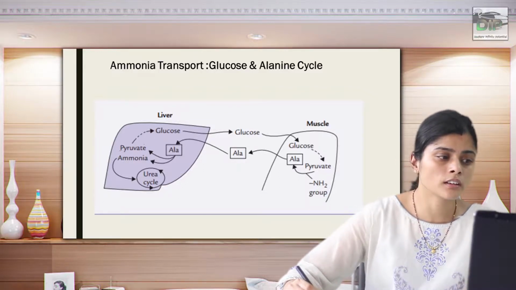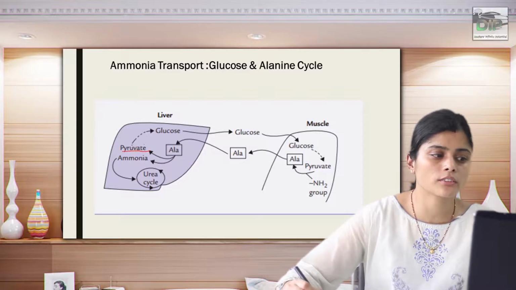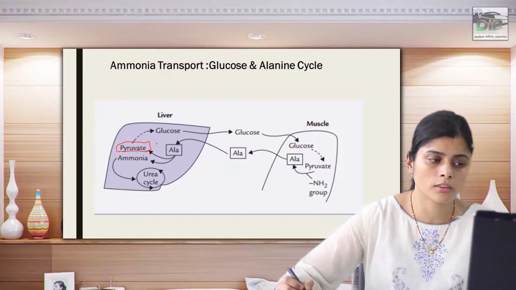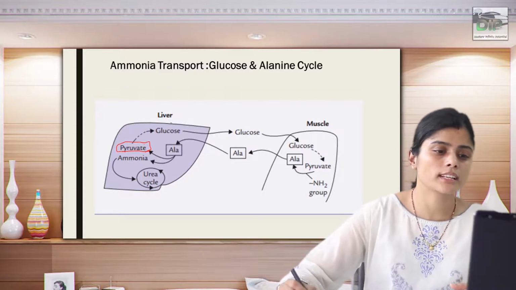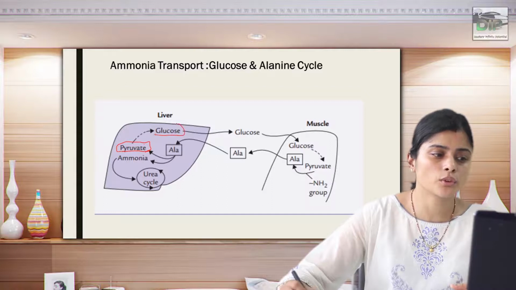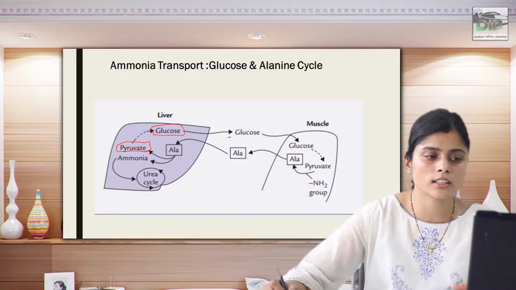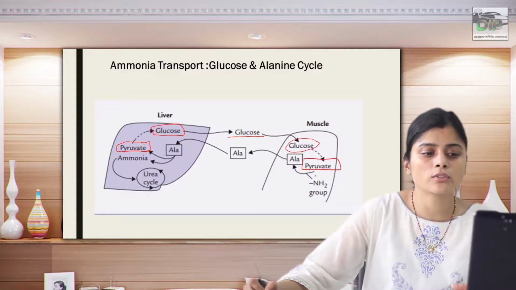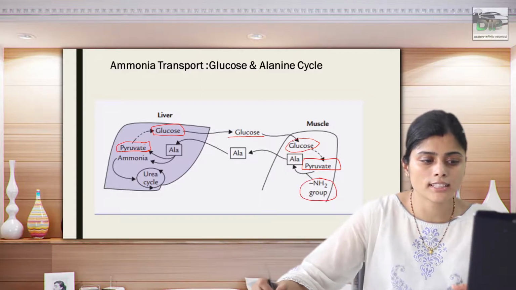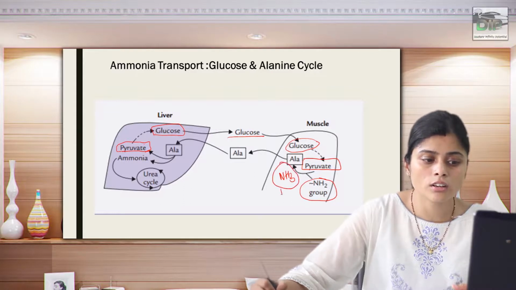Now, we know that whenever you are in the fasting state, or you have excess amino acids or other metabolic fuel, mainly glucose, this glucose is taken into the muscle, where it is converted into pyruvate via glycolysis, and this pyruvate is again converted into alanine, because this alanine will take up the ammonia so that it need not be free.